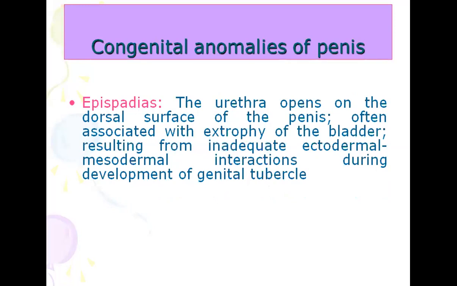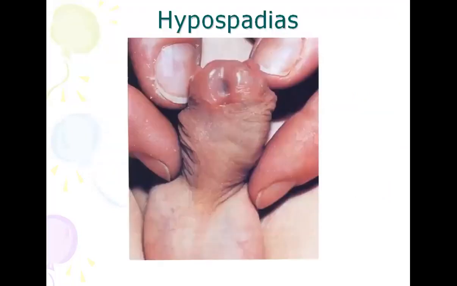And there is epispadias. The urethra opens on the dorsal surface of the penis, often associated with exstrophy of the bladder, resulting from inadequate ectodermal-mesodermal interaction during the development of the genital tubercle. So there is epispadias and hypospadias. Here you can see hypospadias, the opening on the inferior aspect.